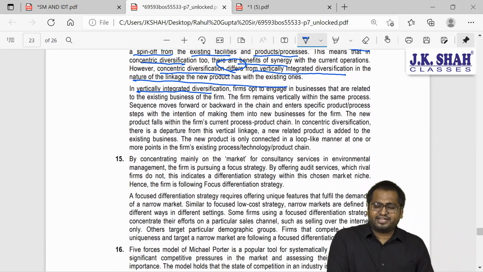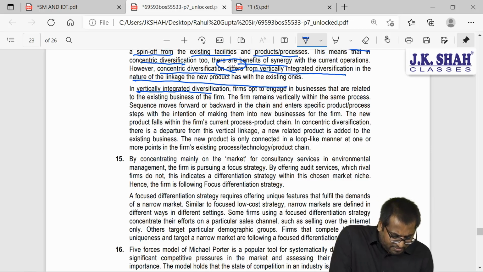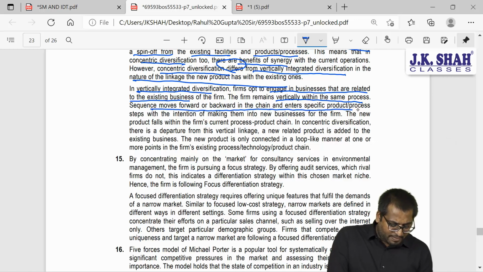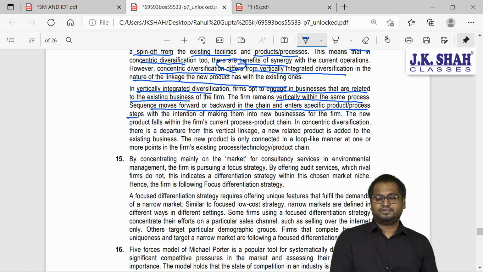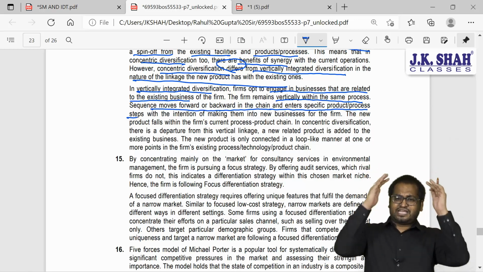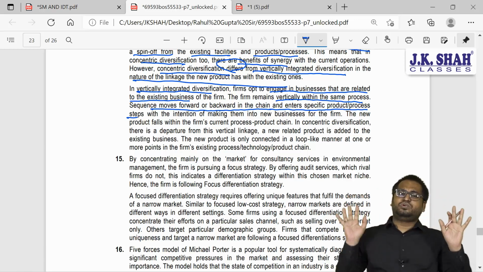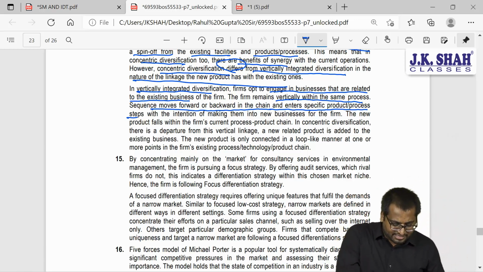In vertically integrated diversification, firms opt to engage in businesses that are related to the existing businesses. The firm will remain vertically within the same process sequence, moves forward or backward in the chain and enters specific product or process steps. So I will continue to be in the same process, that is vertical. But if I jump out, it will be concentric.